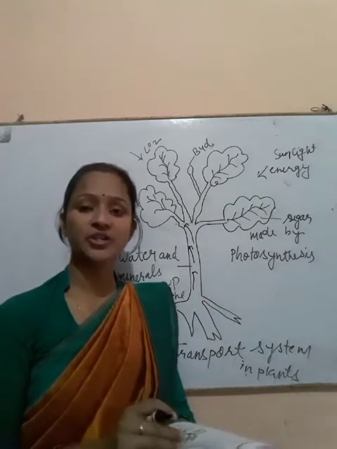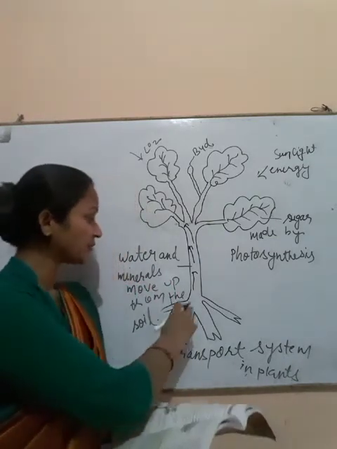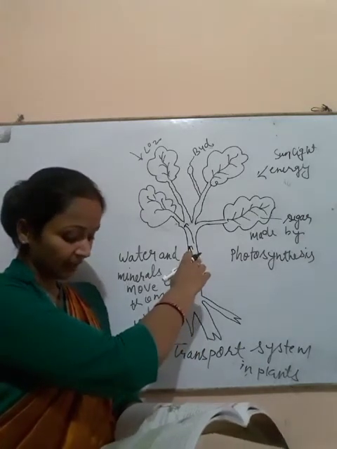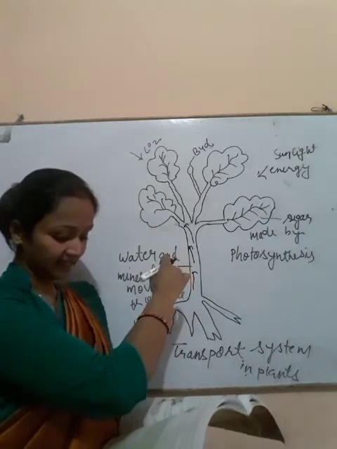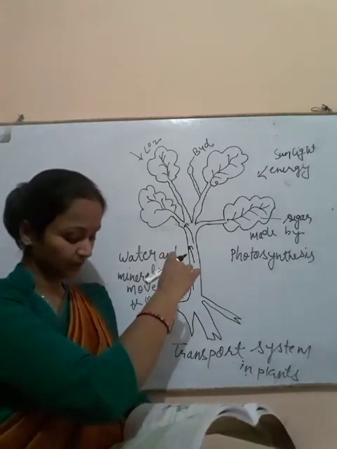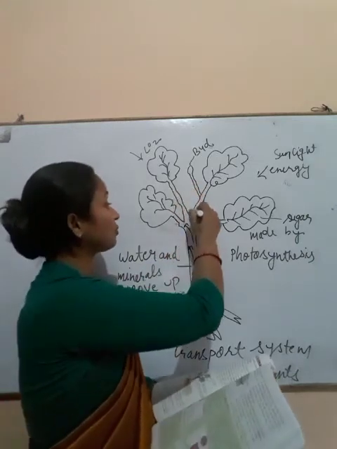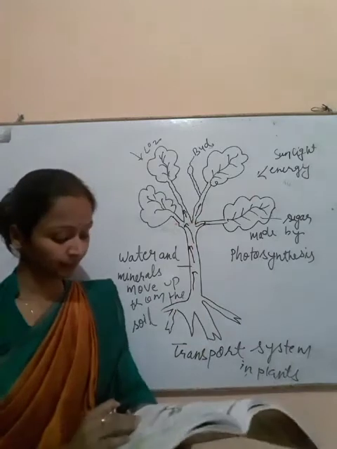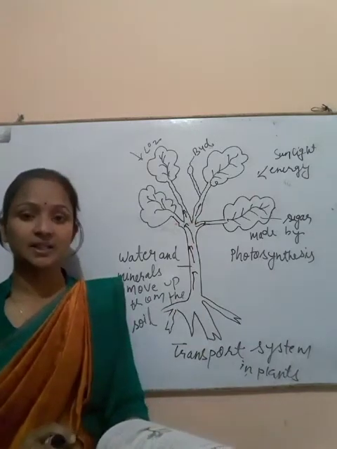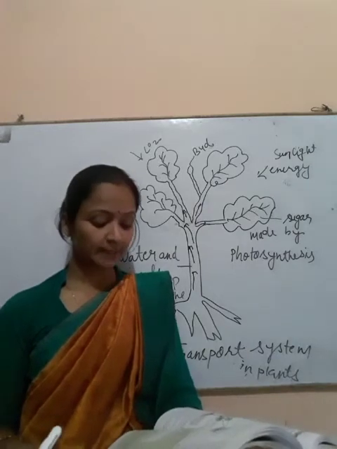Movement of water and minerals takes place from the roots upward to other plant parts, and this movement takes place through the stem and its branches. And there is movement of food particles synthesized in the leaves to other plant parts.